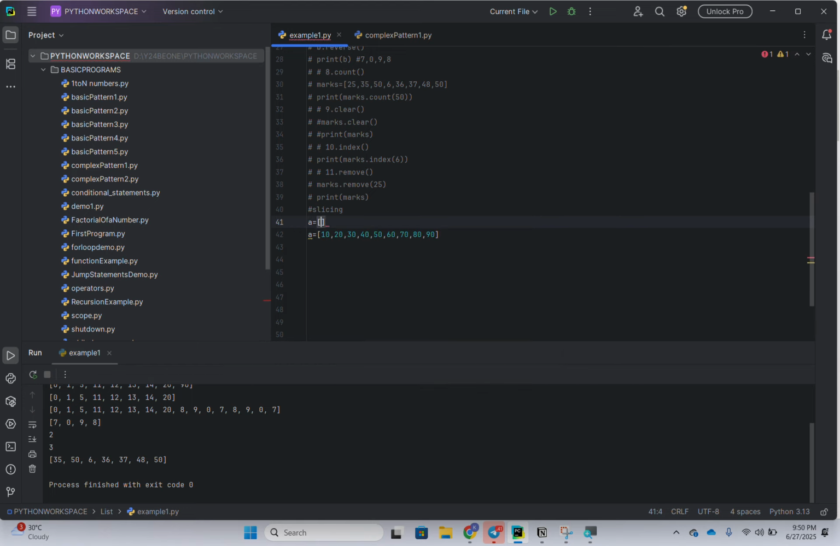Generally, see, this is index 0, this is index 1, this is index 2, this is index 3. I'm writing all the indexes: 4, 5, 6, 7, 8. Okay, 8. And if it is in reverse order, how it will be, I'm going to discuss that.